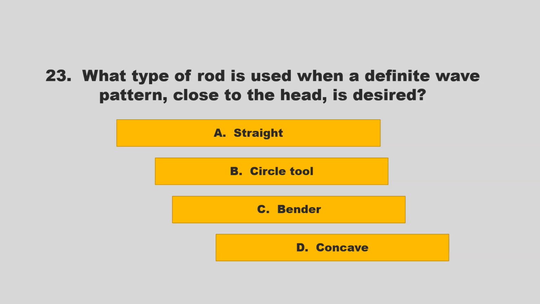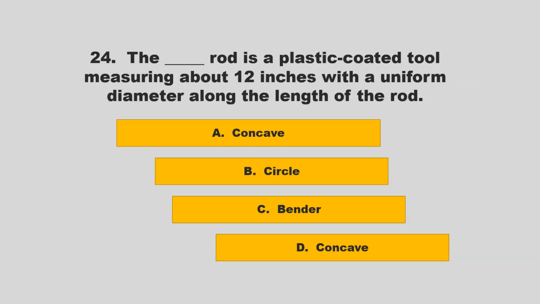What type of rod is used when a definite wave pattern close to the head is desired? Is it straight, circle tool, bender, concave? If you chose D, concave, you are correct.